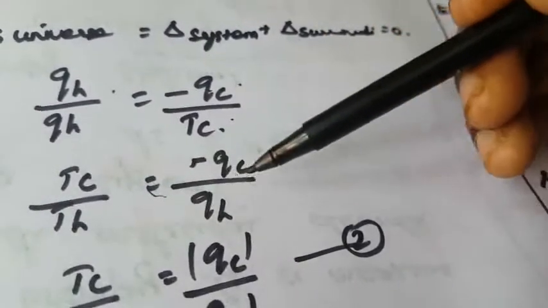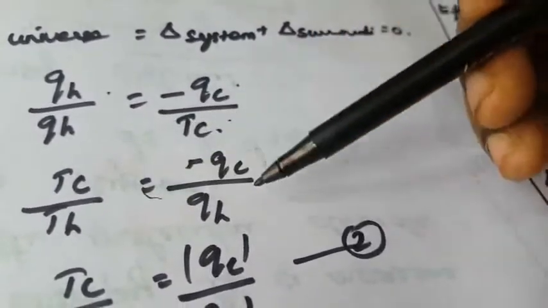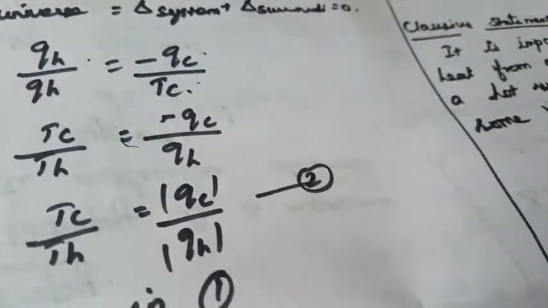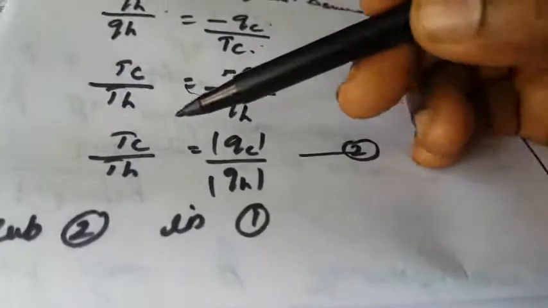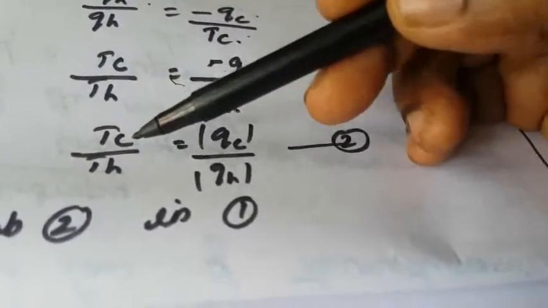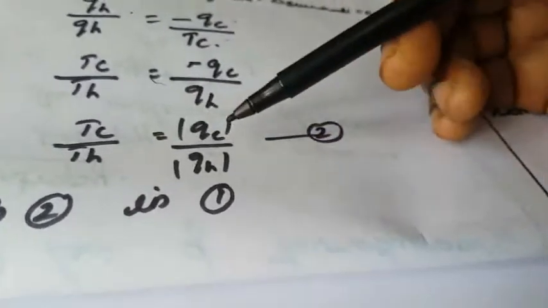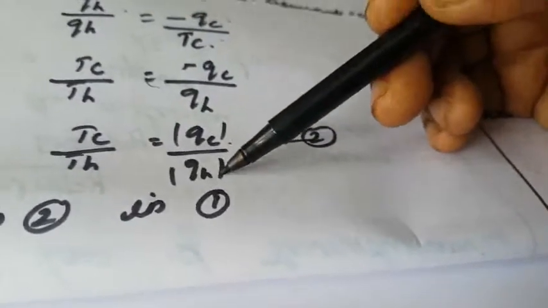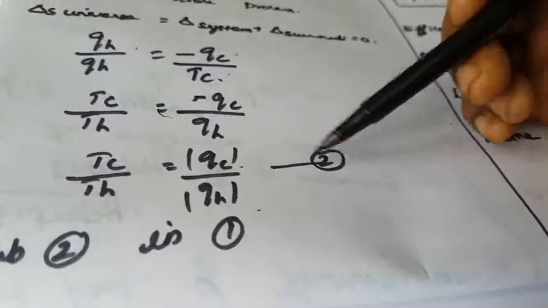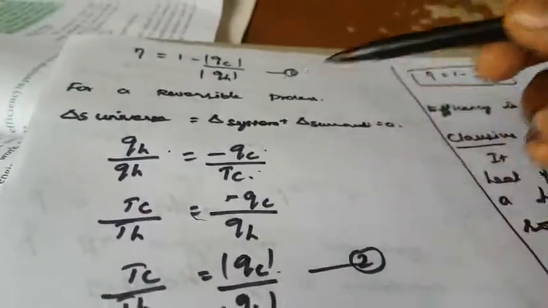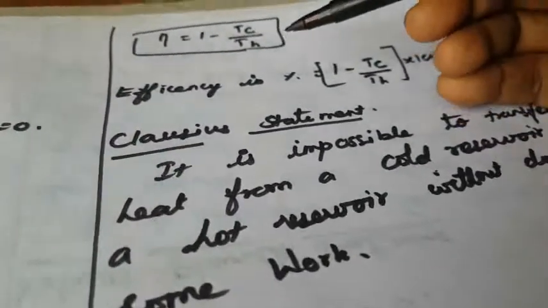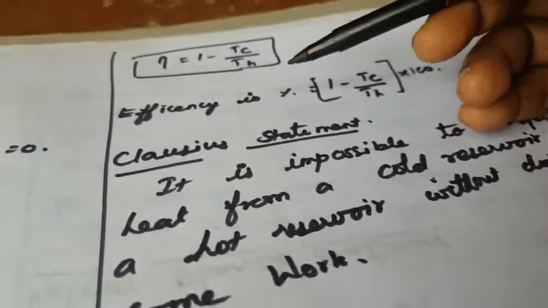Divided by TC, so we have exchanged this with the cold reservoir. That is, the temperature of the cold reservoir, the temperature of the hot reservoir, the heat absorbed by the cold reservoir, and the heat absorbed by the hot reservoir. So you substitute these values in this. So what is the answer? That is eta is equal to 1 minus TC by TH.